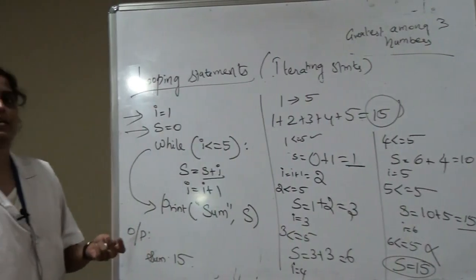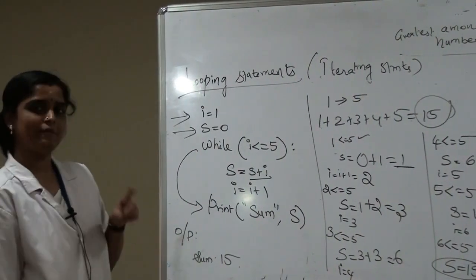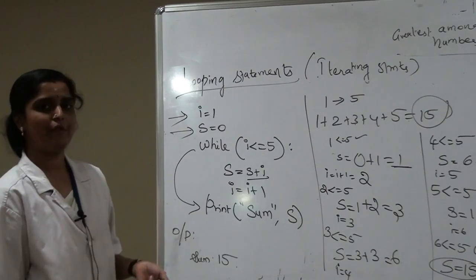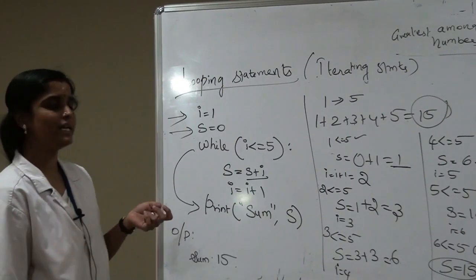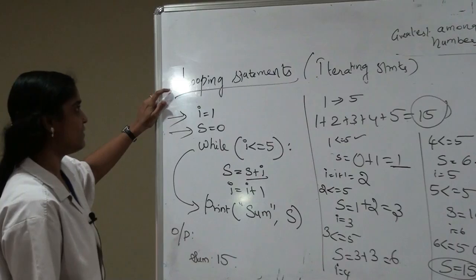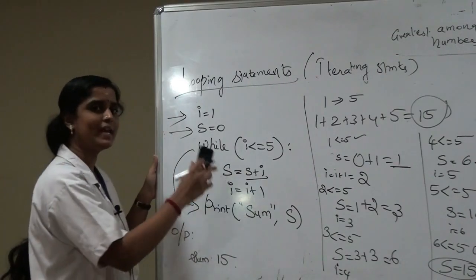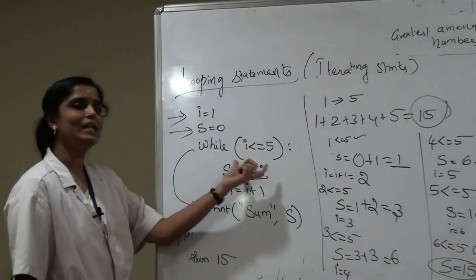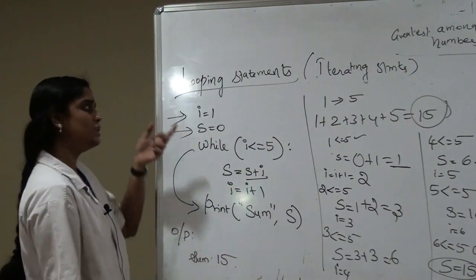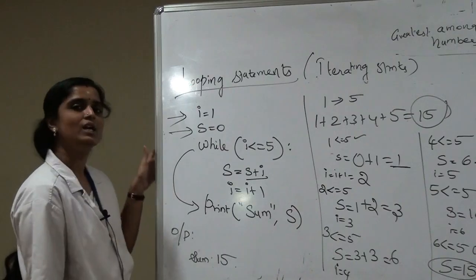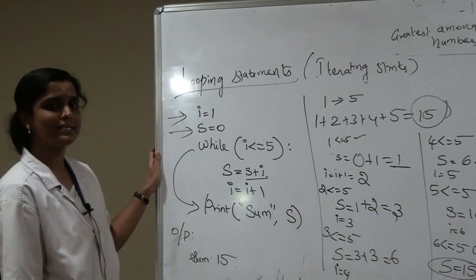So today we have seen if statements. In the if statements, we saw if else, nested if, and we have seen the looping statements. Looping statements are nothing but statements which get repeated again and again until the condition fails. In the looping statements we have seen the while statement. Hope you all understand this, and thank you.